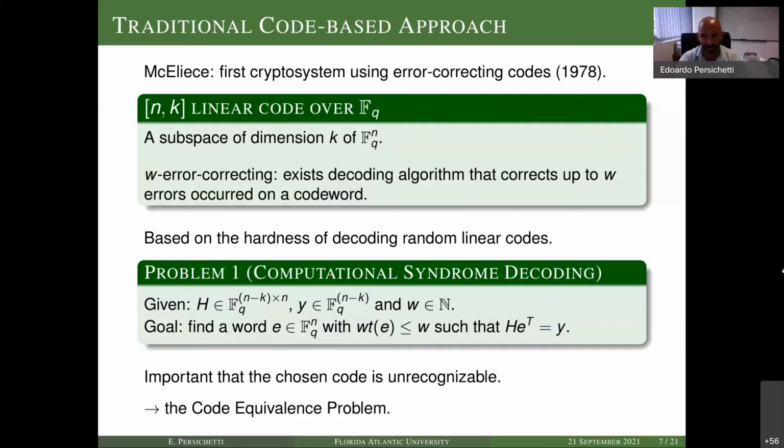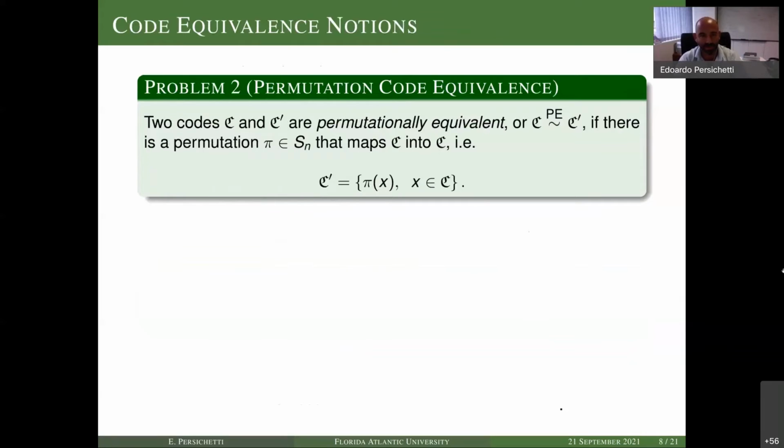So what is this problem exactly? It's not going to be exactly what is used in the McEliece cryptosystem, but it gives us a way to start. Essentially, it's a very well-known concept that two codes are permutationally equivalent if there is a permutation that maps one into the other, that should be C prime, the second one. So every codeword of C prime is the permutation applied to the codewords of C. And in fact, we can extend this notion using linear isometries, right?